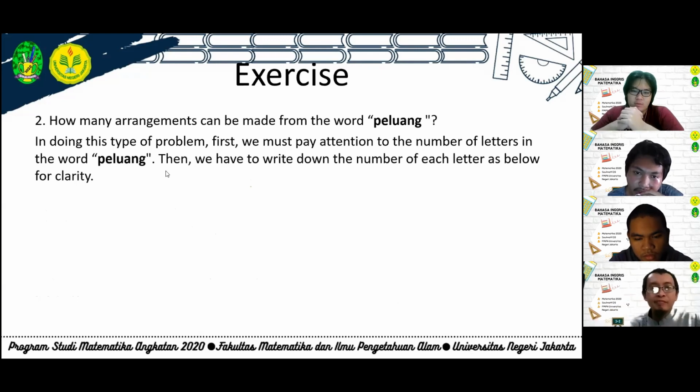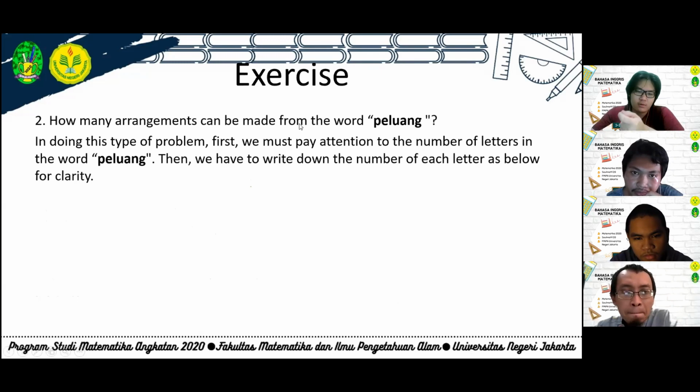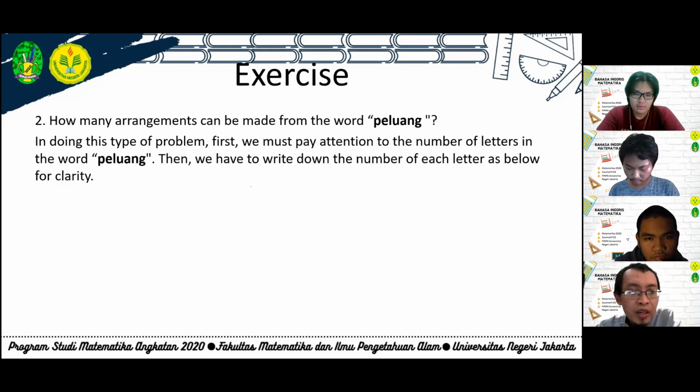And the other exercise we use the permutation. Can someone want to try? Roughly, you can go back to the first exercise.